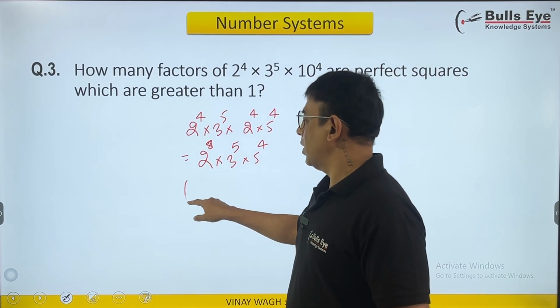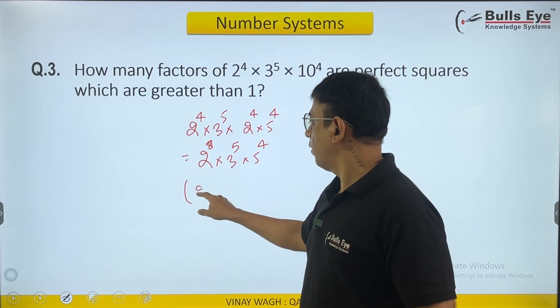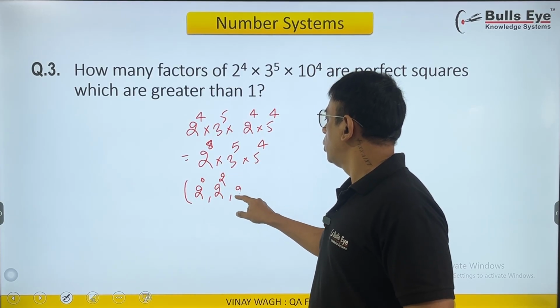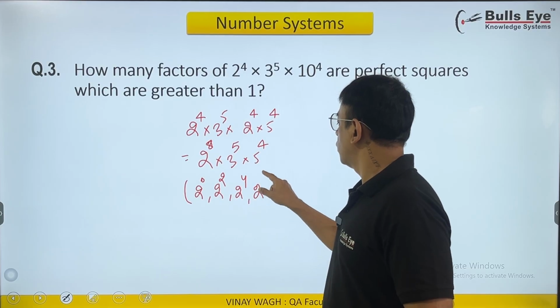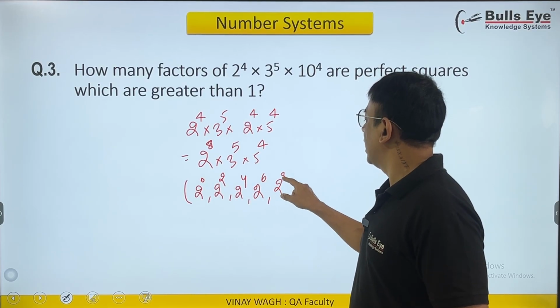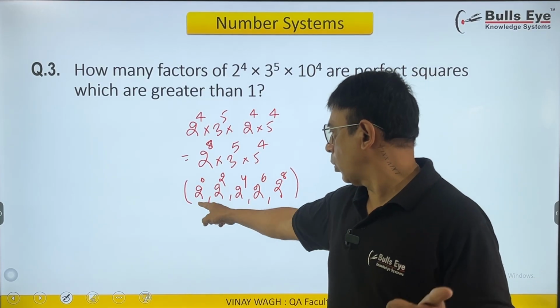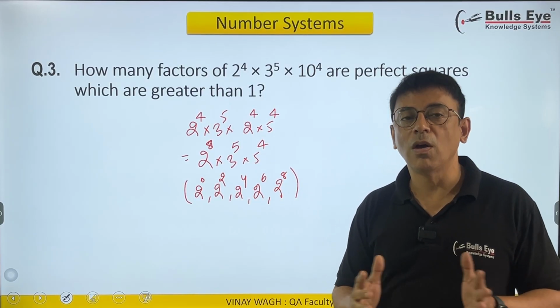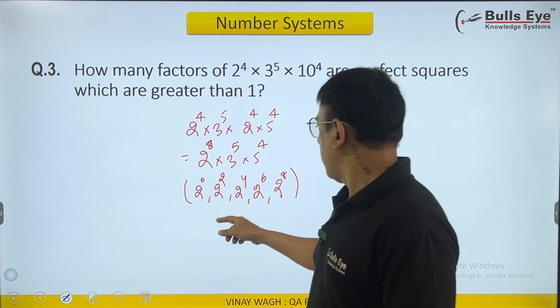So for perfect square, from the collection of 2's that we have, we can have 2 raised to 0, 2 raised to 2, 2 raised to 4, 2 raised to 6 and 2 raised to 8. All these are perfect squares: 1, 4, 16, 64, 256. They all are perfect squares.